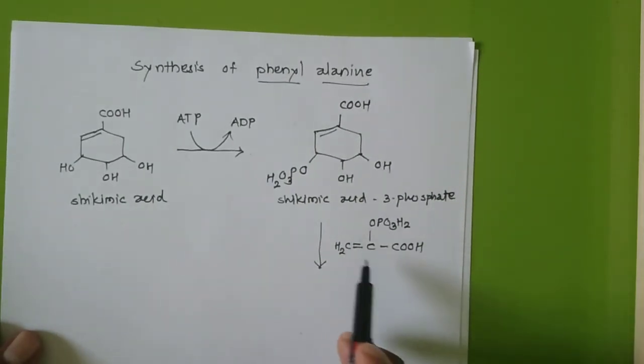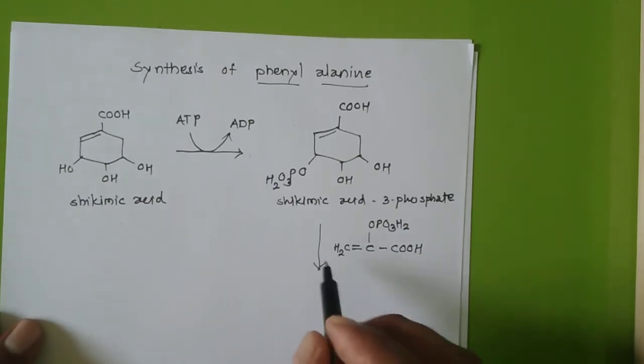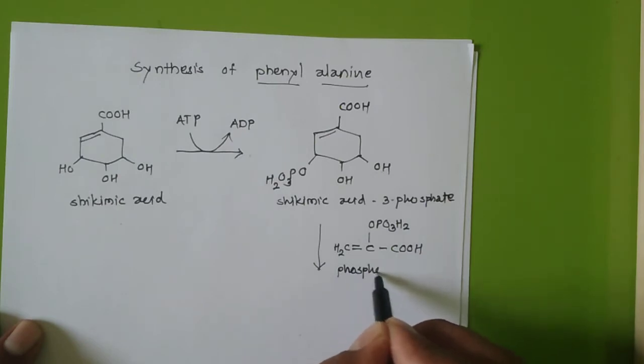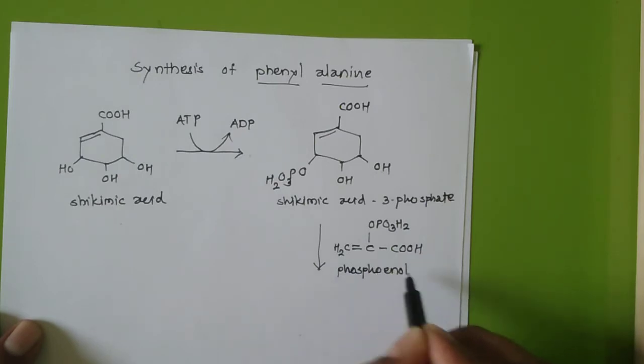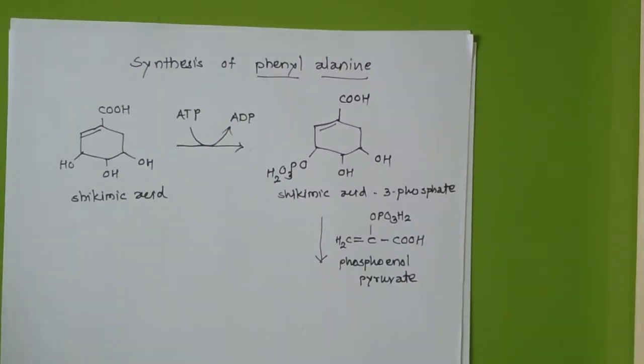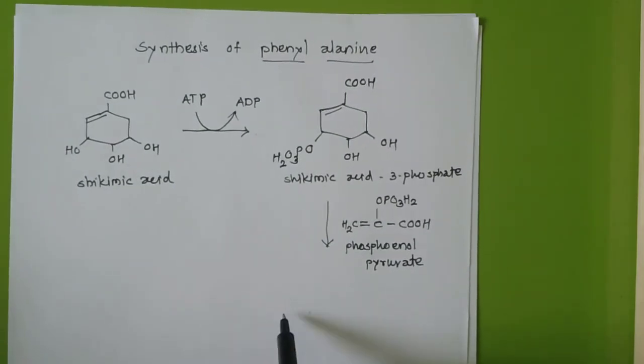Yes, this is the one precursor of shikimic acid synthesis. The name of this compound is phosphoenol pyruvate. So what you will get is